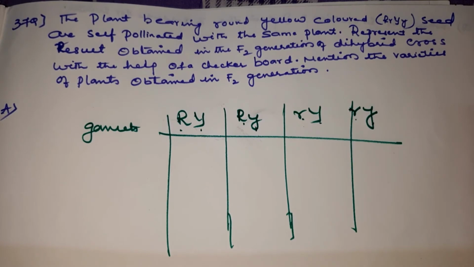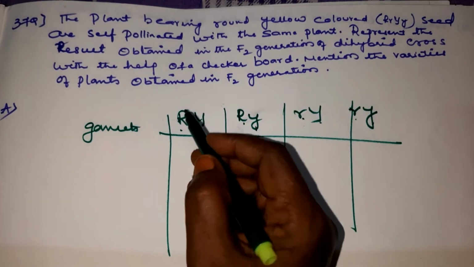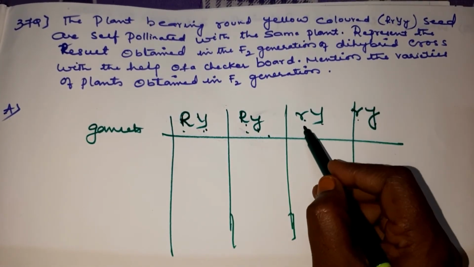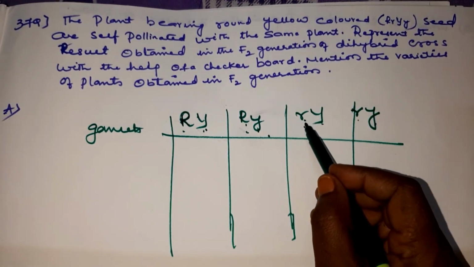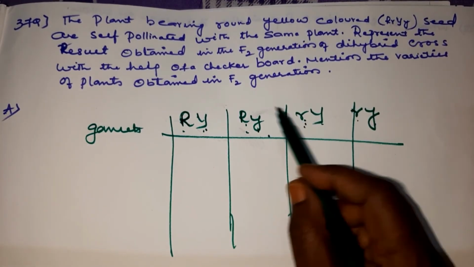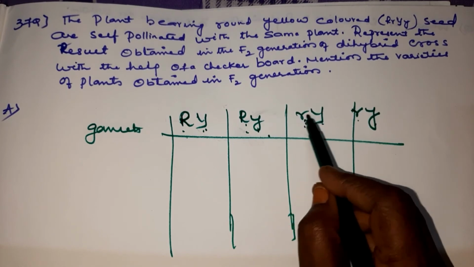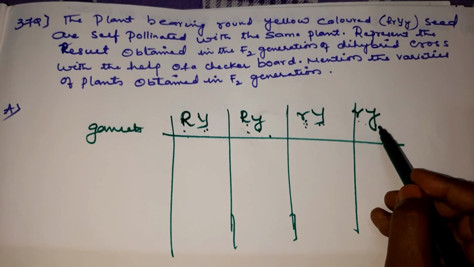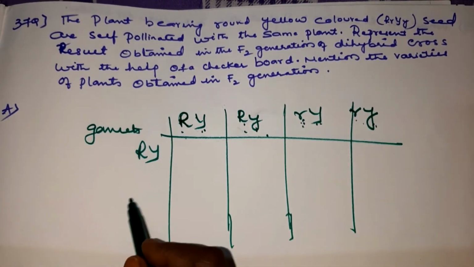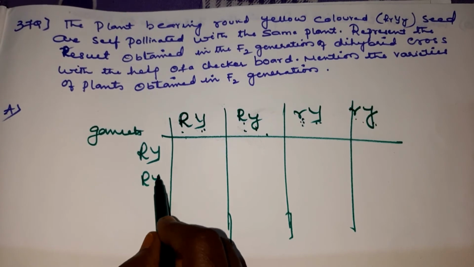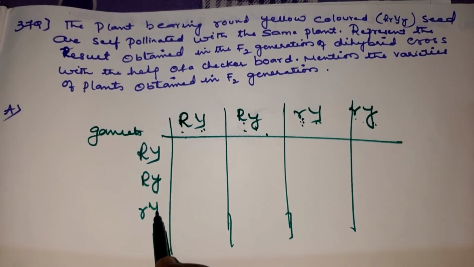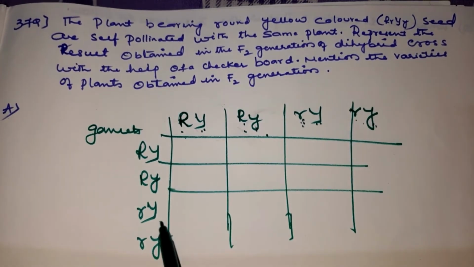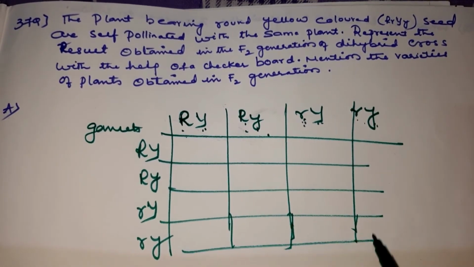So here you have to remember what the gametes are, children. The gametes are round and yellow, then round and green, then round. The opposite characteristic is what? The wrinkled, children. Round and wrinkled, yellow and green. So wrinkled and yellow, wrinkled and green you have to take. So here also you have to take round and yellow, round and green, wrinkled and yellow, wrinkled and green. Clear, children? Now they are asking you to represent it with the help of a checkerboard.